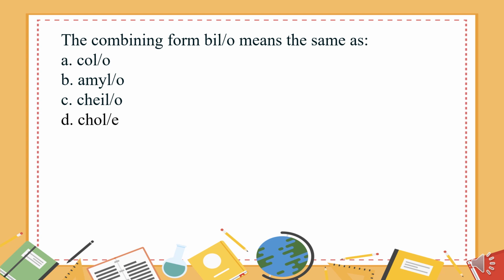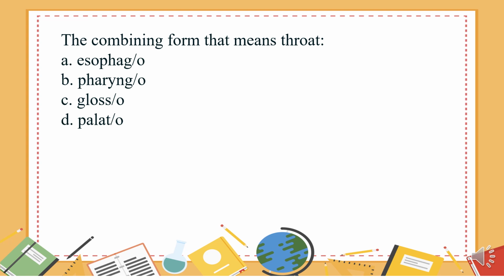The combining form bilo means the same as: A. Colo. B. Amilo. C. Chilo. D. Choli. The answer is D. Choli.